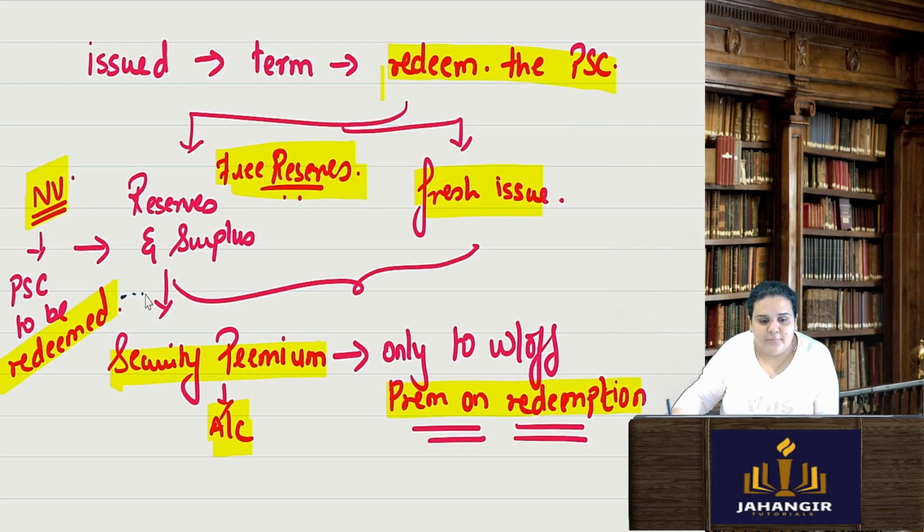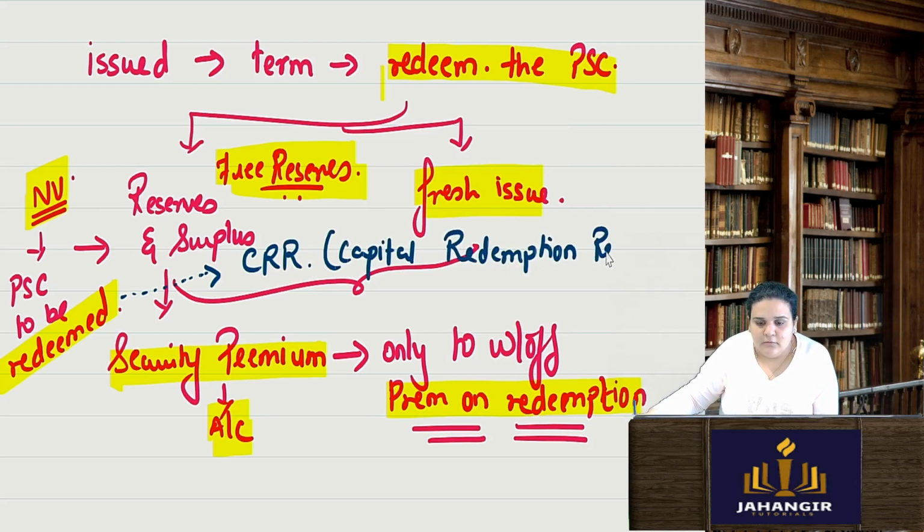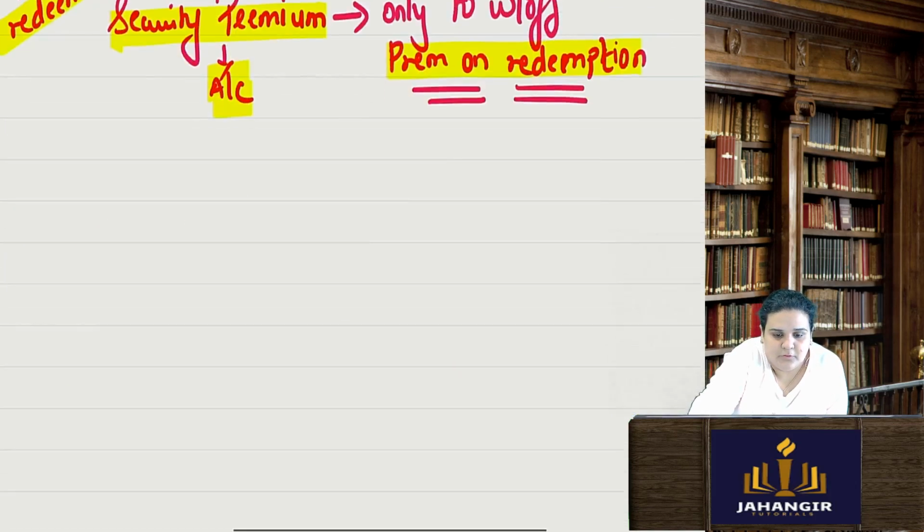Now whenever I am using my reserves and surplus, the amount of the nominal value of the preference share capital to be redeemed has to be transferred to capital redemption reserve. Capital redemption reserve. Now why so?